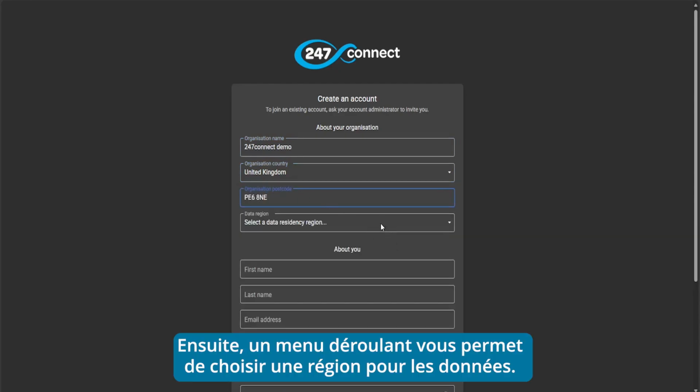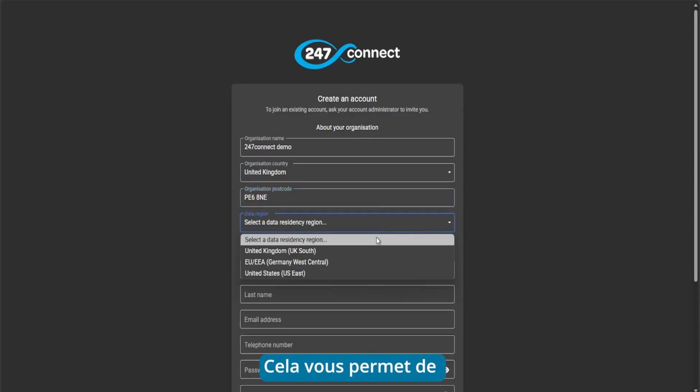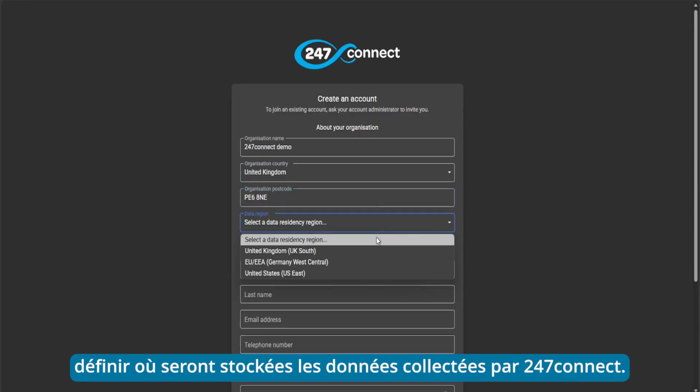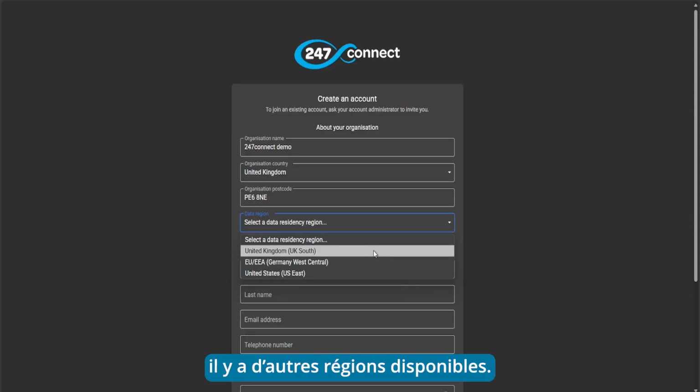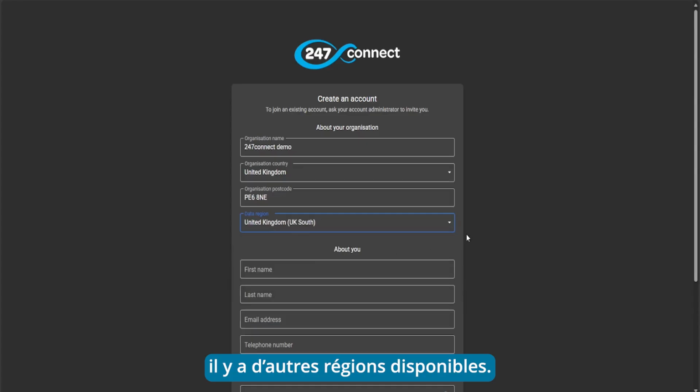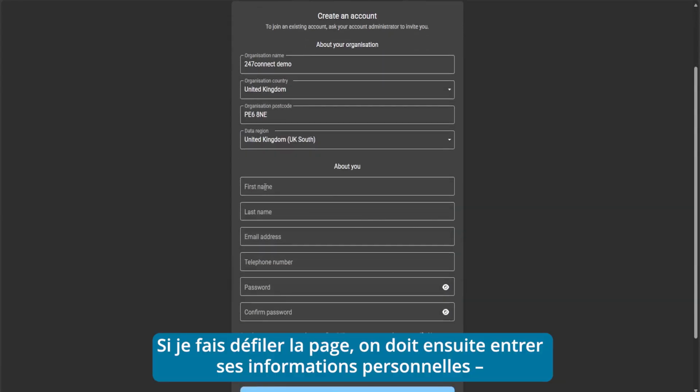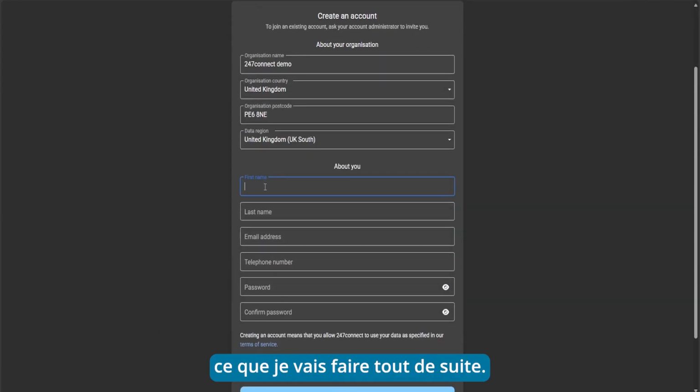And then we have a drop-down menu to choose a data region. So what this is allowing you to do is choose where the data that 247connect collects is stored. So in my case, I'm going to choose UK South here. However, you can see that there are other regions available to choose from. If I scroll down, we then need to enter in our personal details, which I'm going to go ahead and do now.